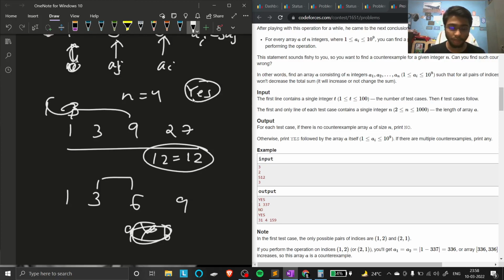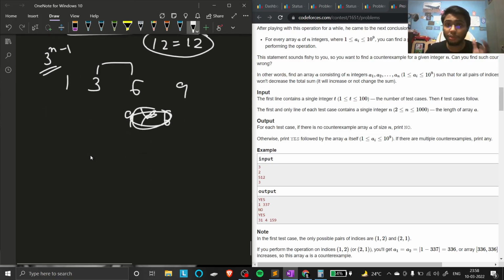Fine. You have to print yes, and it would go until 3 raised to power 3, means 3 raised to power n minus 1. Fine. You have to print like that. So you will ask, at what condition would it fail? Because we can see that every condition it is giving us the right answer. It is valid. It is true for any power of 3. Fine. So it is right that it would give the answer every time.